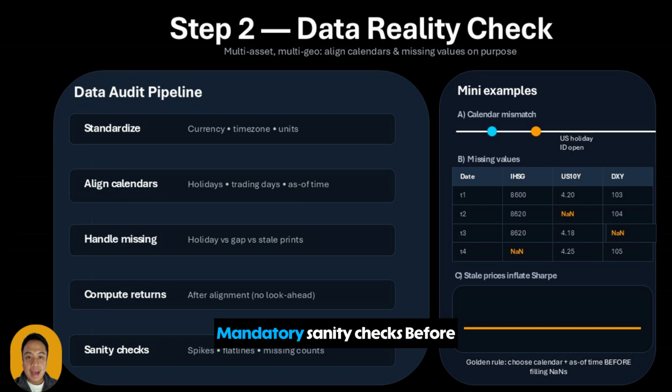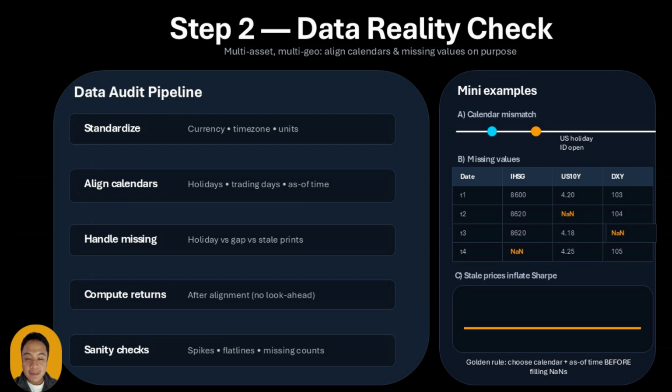Step 5. Mandatory sanity checks. Before you backtest anything, plot each series and visually scan for spikes and flatlines. Count missing values by asset and by year. Compare volatility before versus after filling. If volatility collapses after filling, you created a stale price illusion.